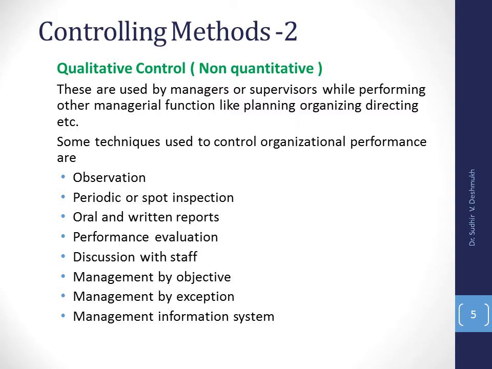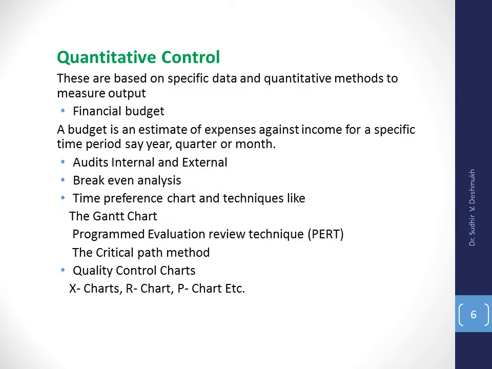Then another technique we have is quantitative control, where we do the control by using certain quantitative techniques of management. So, we know financial budgets, doing audits, internal and external, break-even analysis, then charts such as Gantt chart, and very important techniques like program evaluation review technique and critical path method, which we use mostly in project management.